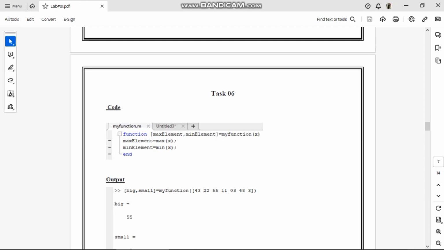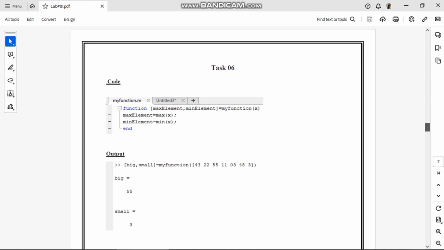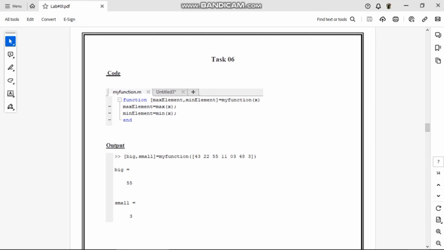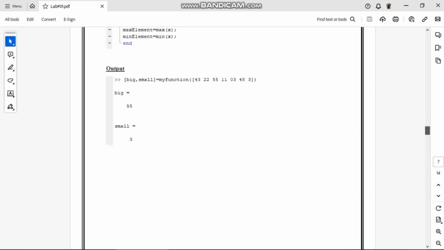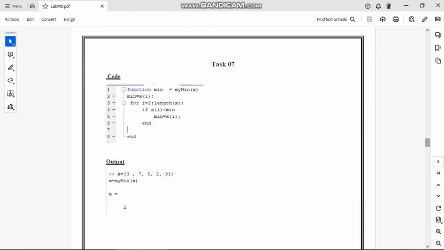which we use maximum element is equal to max(x) and minimum element is equal to min(x), and end the function. For the output we use an array in which the values are given: 43, 22, 55, 11, 0, 3, 43, which can be anything. Then I called my defined function, myfunction, and in the output the bigger and smaller values are shown.